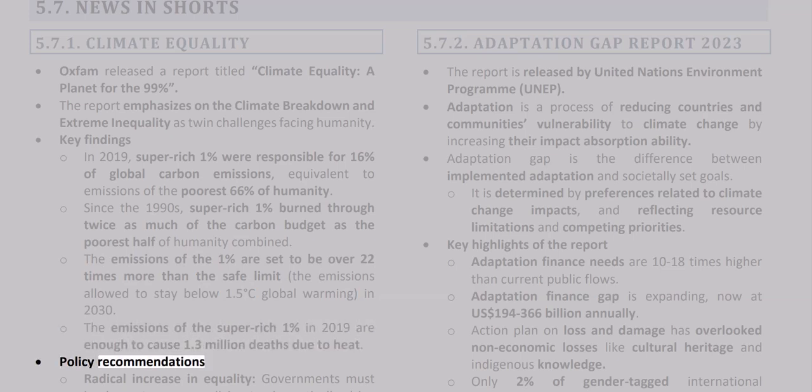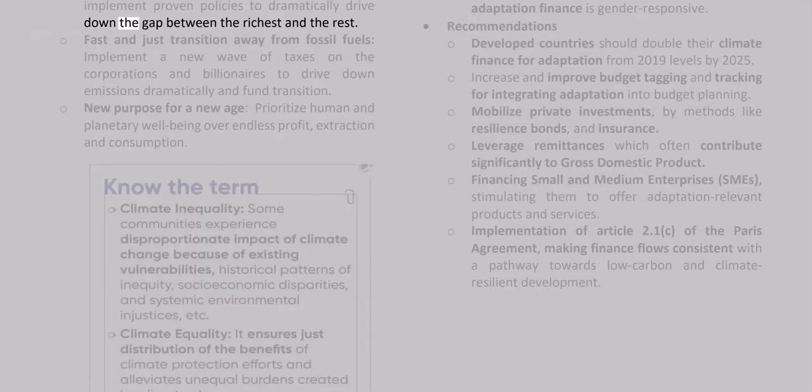Policy recommendations. Radical increase in equality. Governments must implement proven policies to dramatically drive down the gap between the richest and the rest. Fast and just transition away from fossil fuels. Implement a new wave of taxes on the corporations and billionaires to drive down emissions dramatically and fund transition. New purpose for a new age. Prioritize human and planetary well-being over endless profit, extraction and consumption.